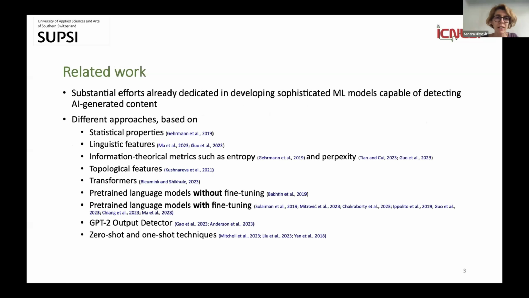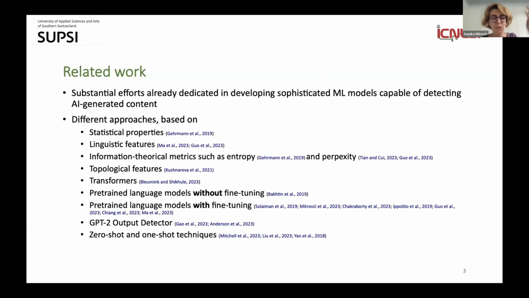And as you can imagine, there has been a lot of related work already on this topic, starting from simpler approaches, which are based on statistical properties and linguistic features, going all the way to the application of pre-trained language models, either without or with fine-tuning, and also using more sophisticated methods.